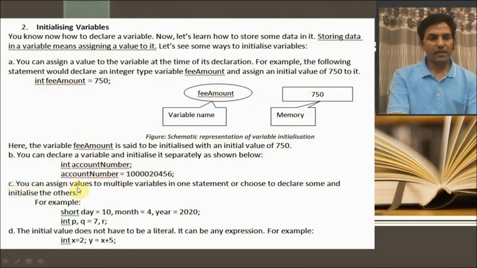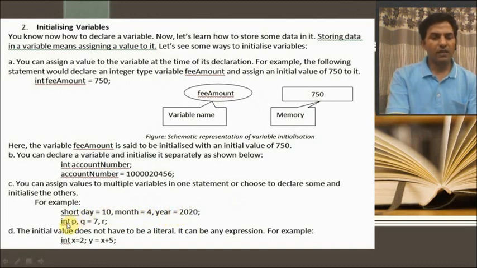Third one, you can assign values to multiple variables in one statement, or choose to declare some and initialize the others, like short day is equal to 10, same comma I have used, month is equal to 4, year is equal to 2020.